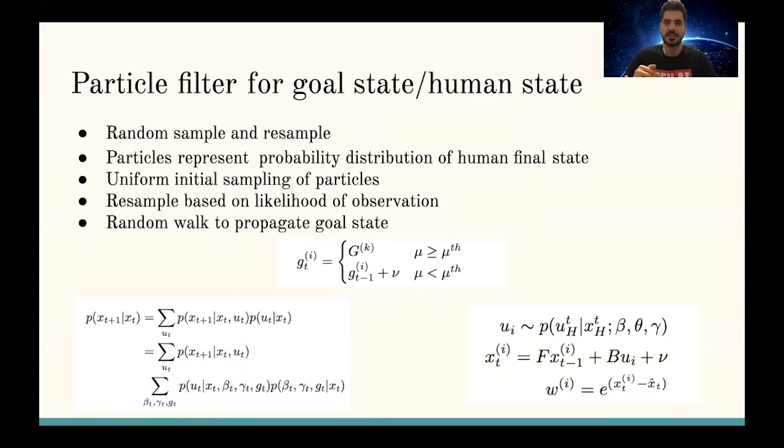In addition, in order to obtain the probability of the state, we need to use our graphical model and the relation from the Bayesian approach, using the relation that we see on the bottom left.